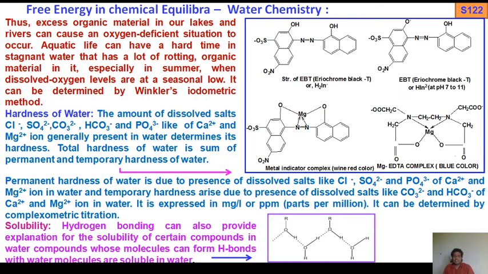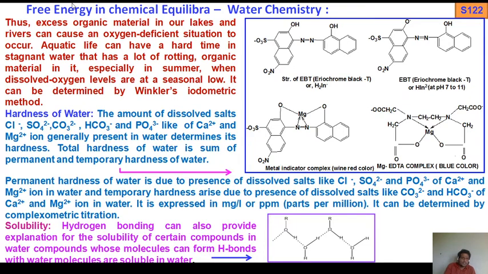So hardness of water arises due to the presence of dissolved salts like chloride, sulfate, carbonate, bicarbonate, and phosphate of calcium 2+ and magnesium 2+ ions present in water. This determines the hardness of water. We know total hardness of water is the sum of permanent and temporary hardness of water.